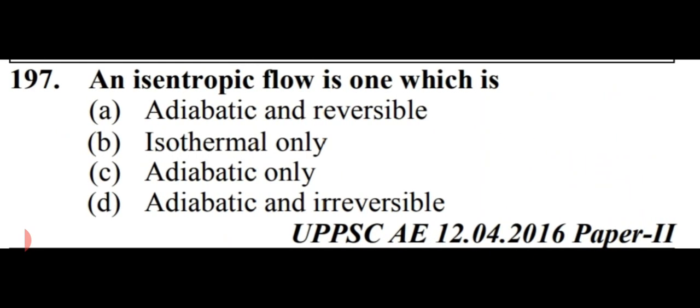Next question is, an isentropic flow is one which is: adiabatic and reversible, isothermal only, or adiabatic and irreversible. So friends, an isentropic flow is one which is adiabatic and reversible. That is option number A. As you can conclude, isentropic equals adiabatic plus reversible. So option number A is right here.